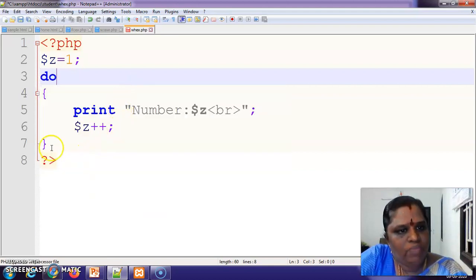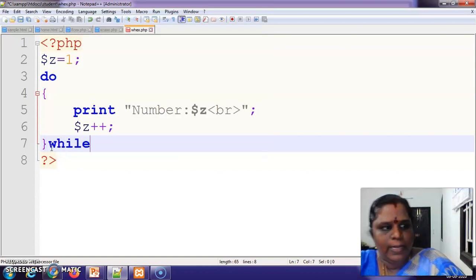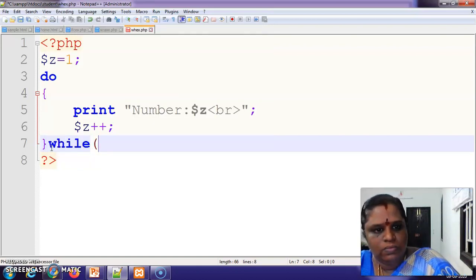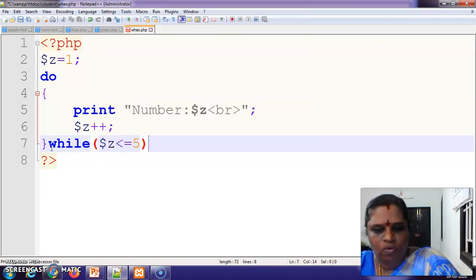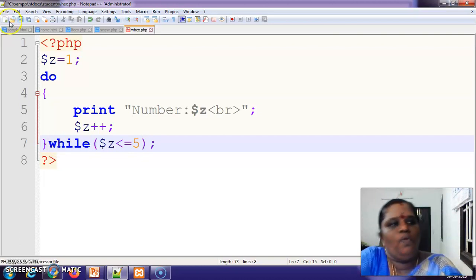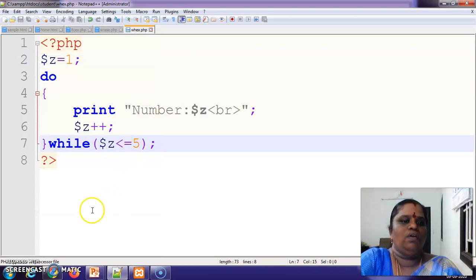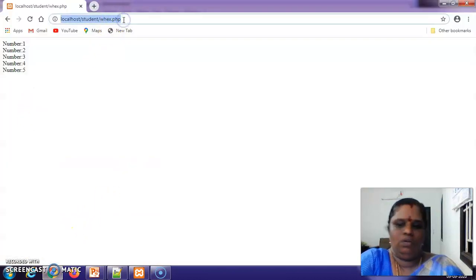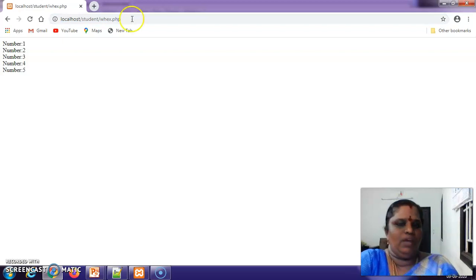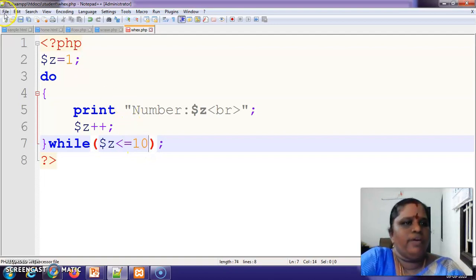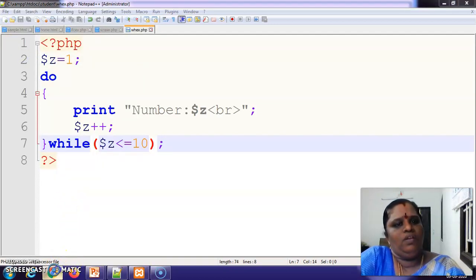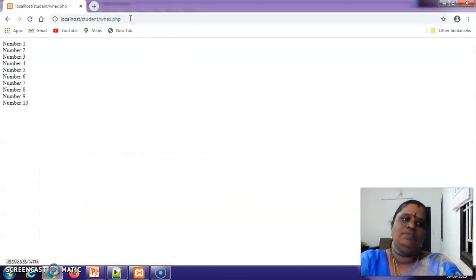Yes, same thing, but here instead of here, while z is less than or equal to 5, right? So we are going to save this and we are going to run this program. Same here, right? Okay, we can have like 10. Yes, because 5 always 5. So we can have as 10. Let us check whether this, see? Yes. So this is how your program runs in the do while loop.